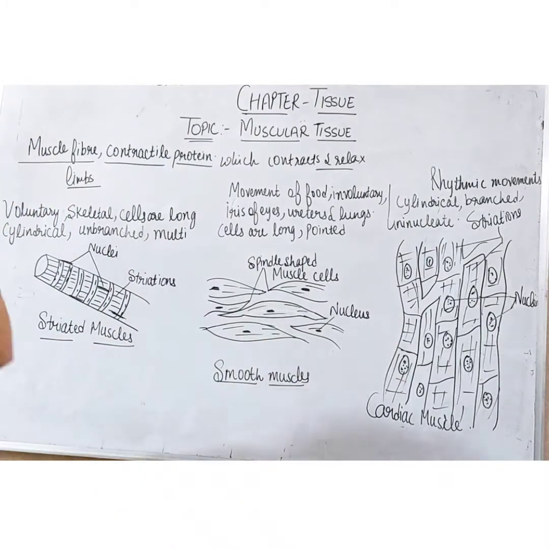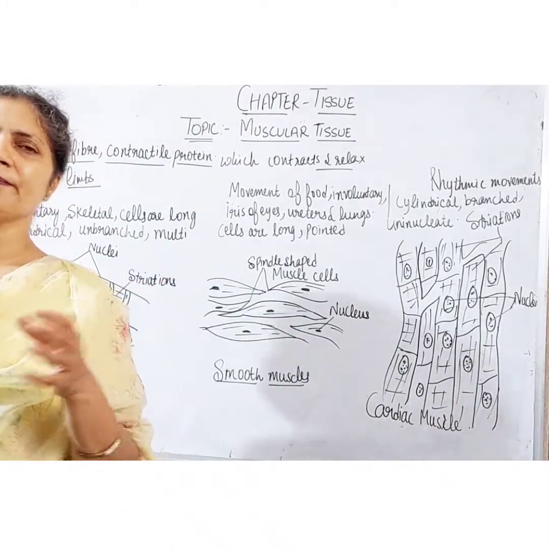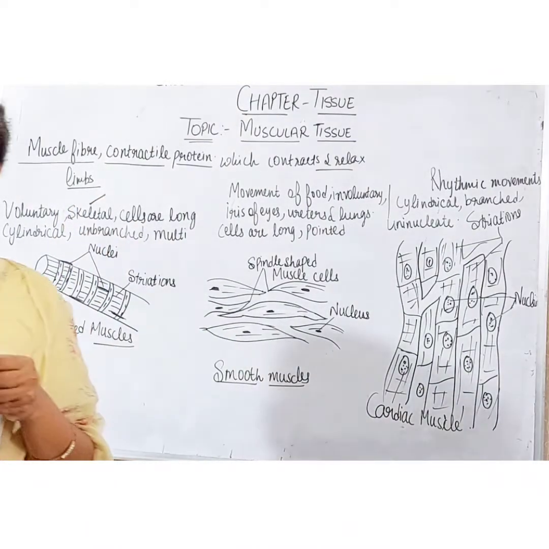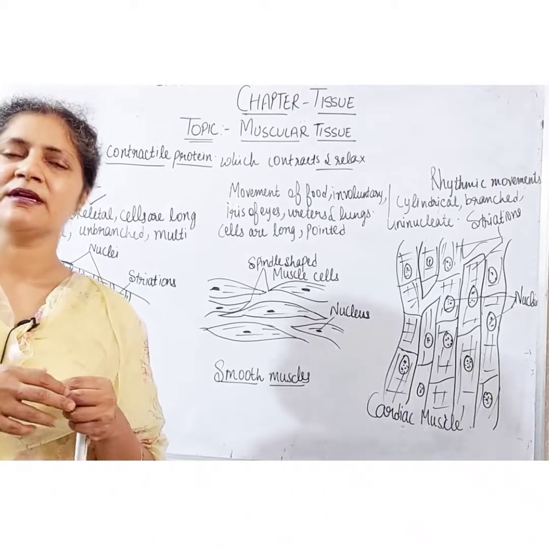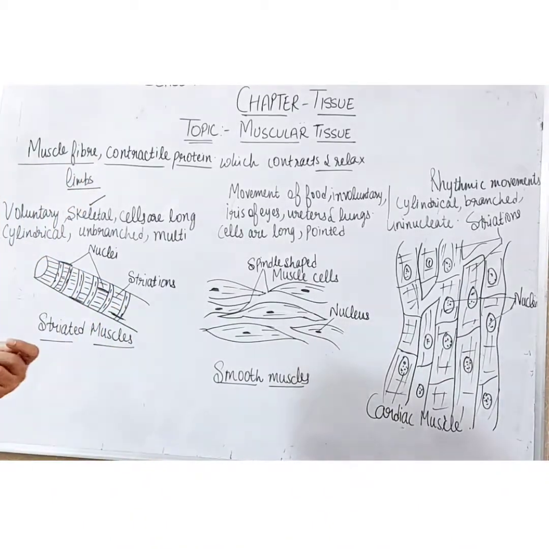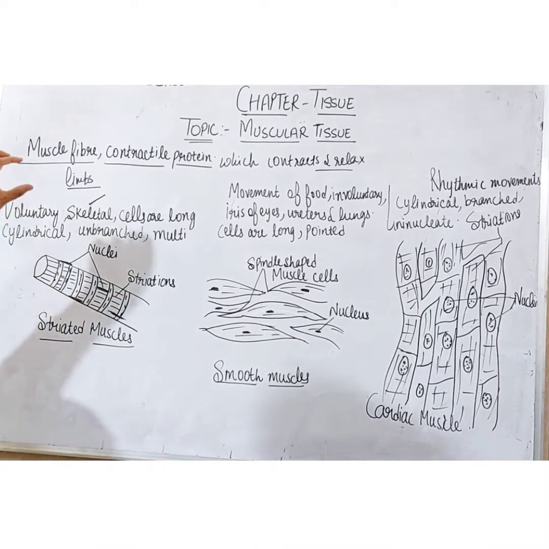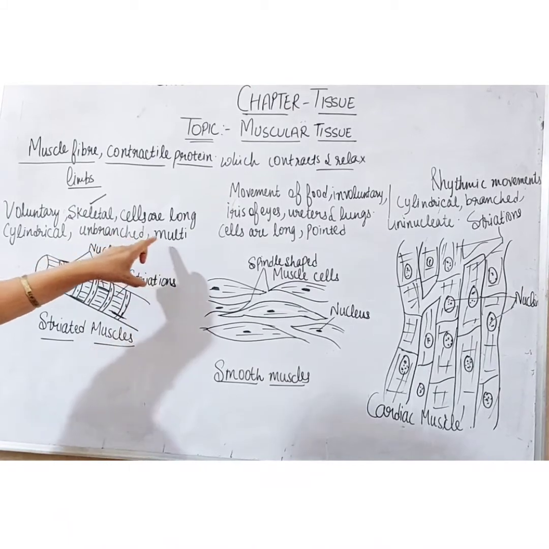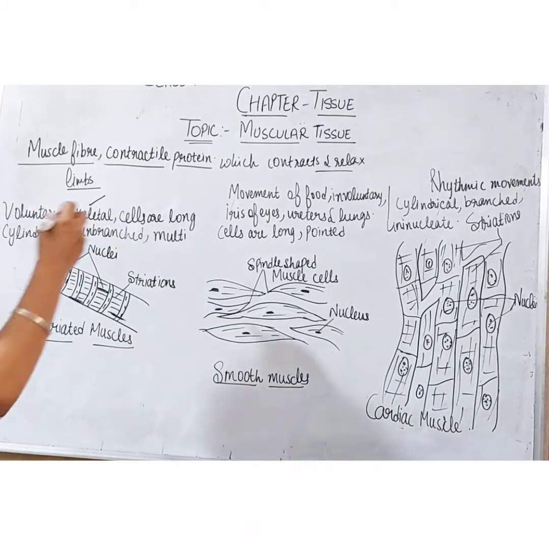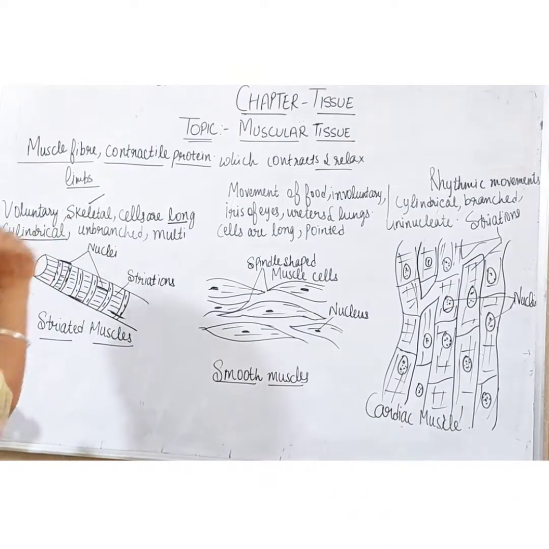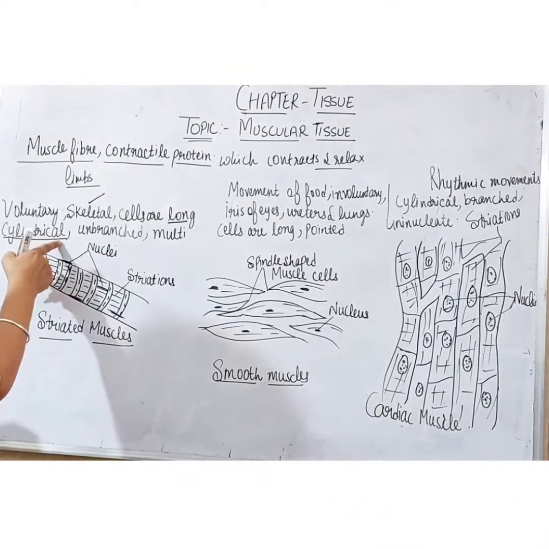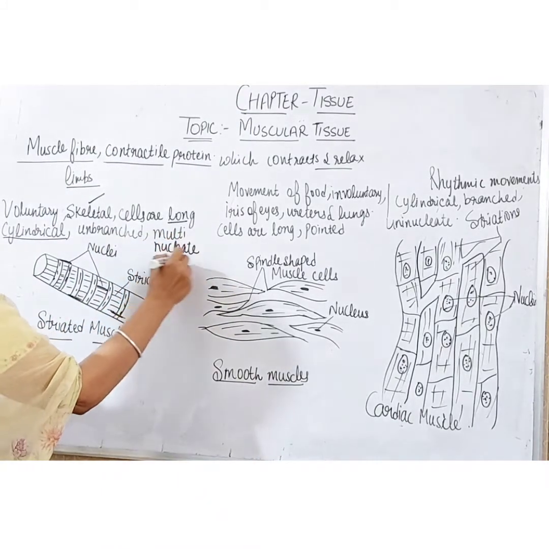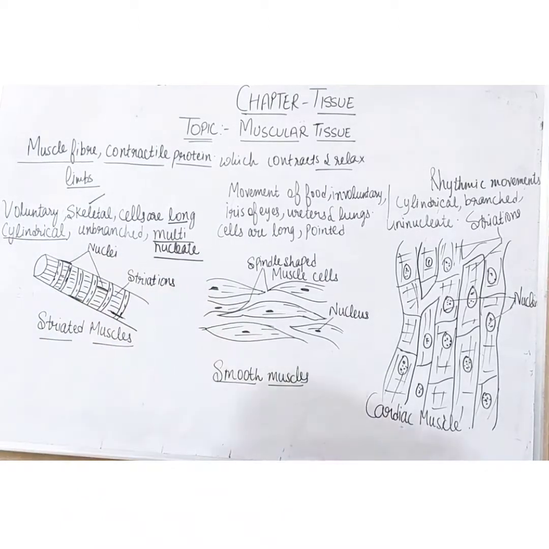These muscles are also known as the skeletal muscles because they are present near the skeleton, near the bones, and they move our body. Now the cells present in these skeletal muscles are long, cylindrical, unbranched and multinucleate. Multinucleate means they contain more than one nucleus.